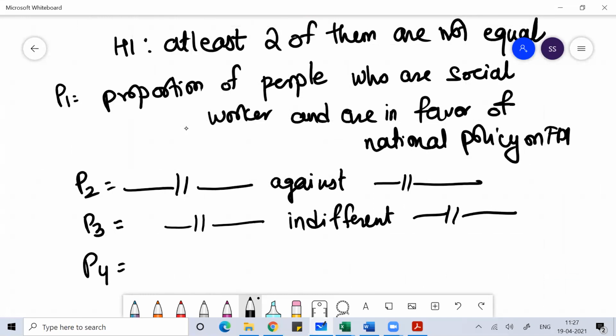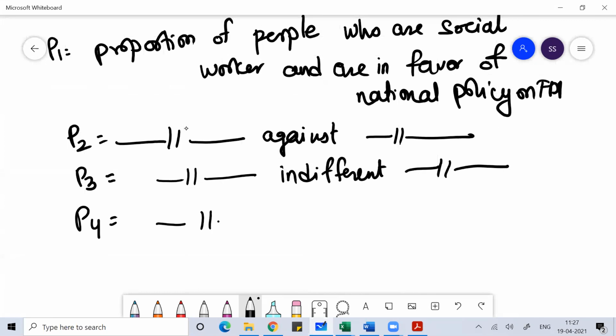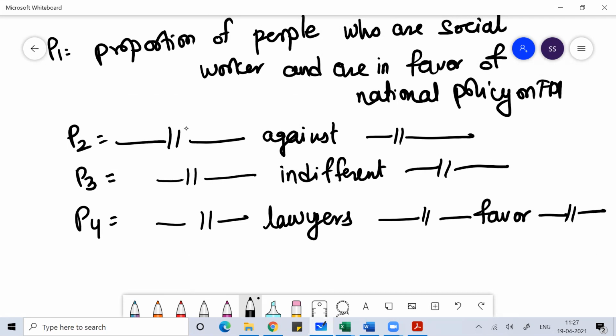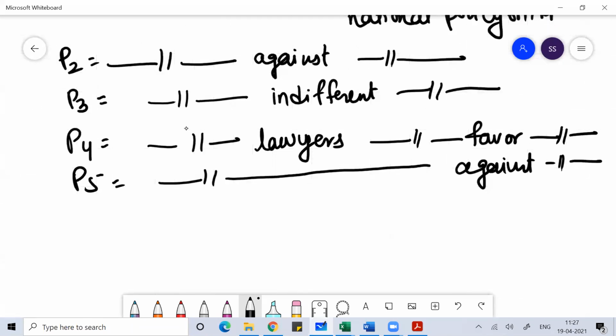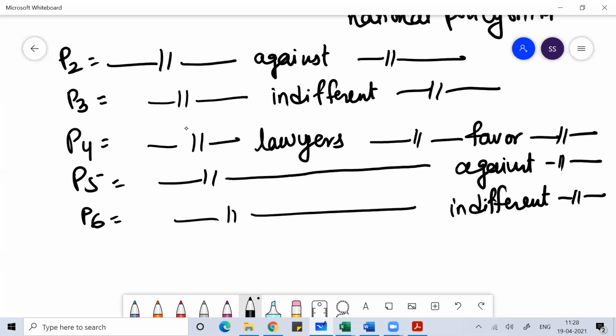Similarly, I can write P4. P4 means proportion of people who are lawyers and they are in favor of the national policy on FDI. Then P5 means proportion of people who are lawyers and who are against the national policy on FDI. P6, I can say, is the proportion of people who are lawyers and who are indifferent about the national policy on FDI.